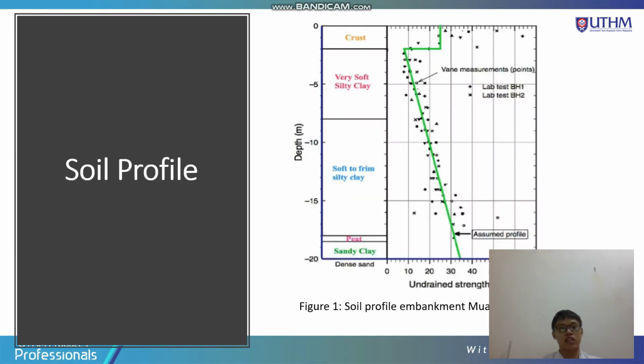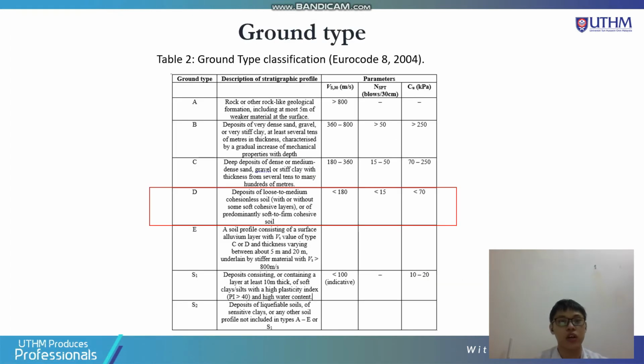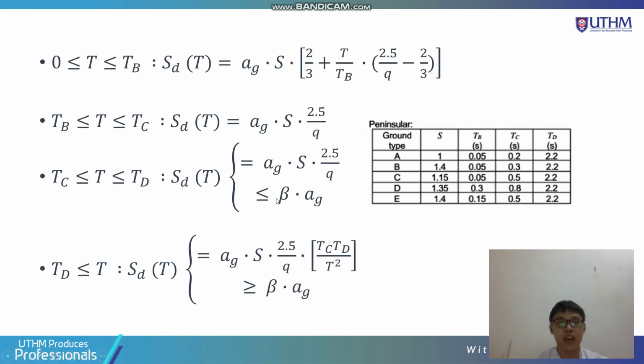And the soil profile is provided by the Malaysia Highway Authority, conducted in 1989. According to the soil profile, you can see that most of the soil is loose to medium cohesionless soil. According to the Eurocode, the ground type classification, we can know that the soil in Muar is classified as ground type D, and it consists of loose to medium cohesionless soil. And these are the important equations in calculating the seismic pressure.